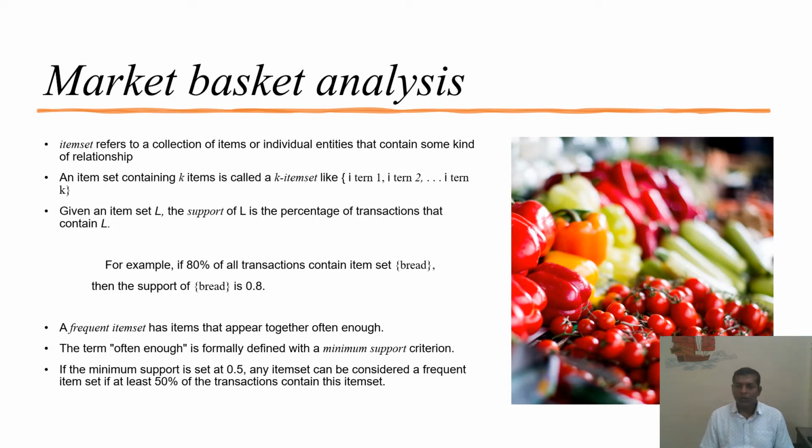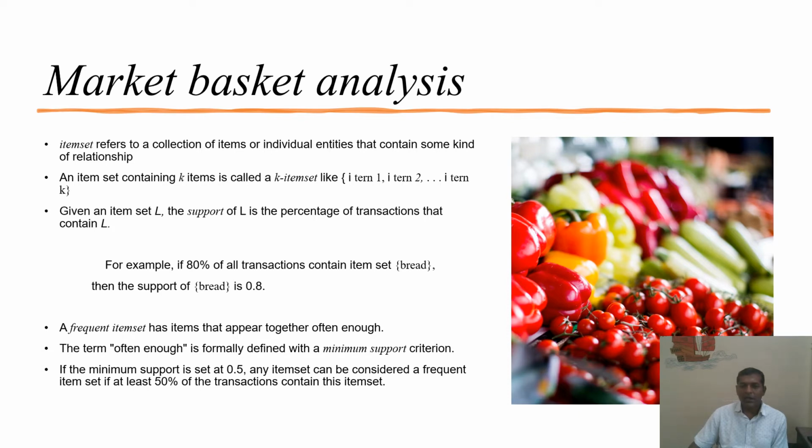So what is this frequency? It is often enough. If we purchase the item often enough, frequently, then we'll say that this particular item has been purchased very often. But this needs to have a minimum support criteria. Let's assume that we have set a minimum support criteria of 0.5.